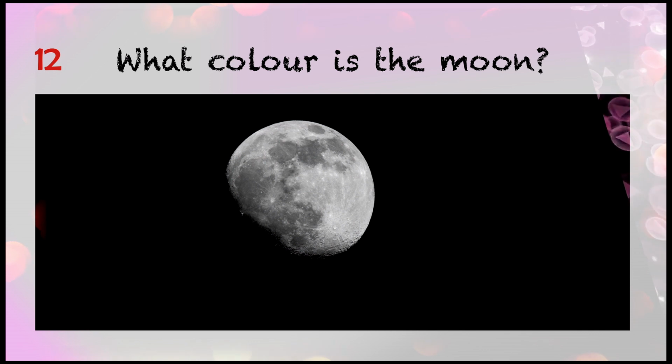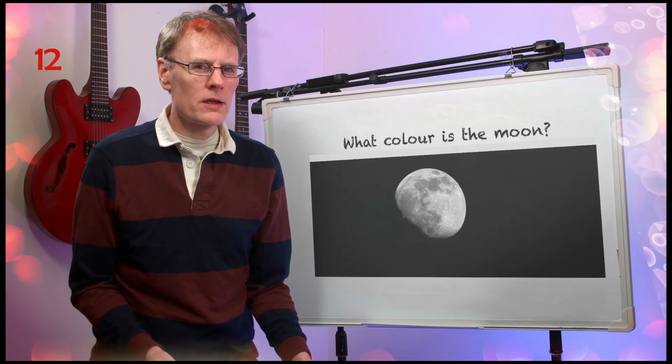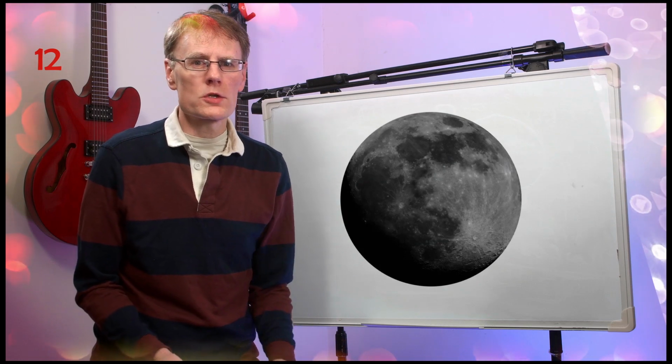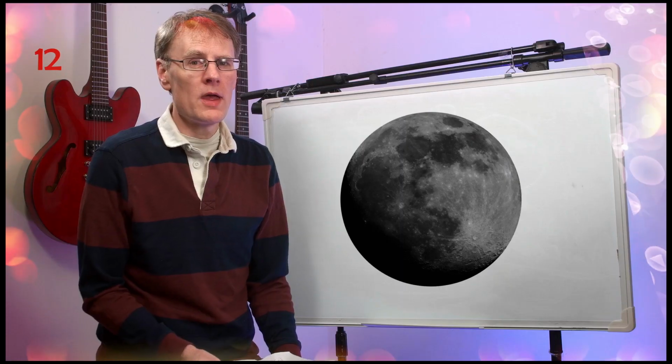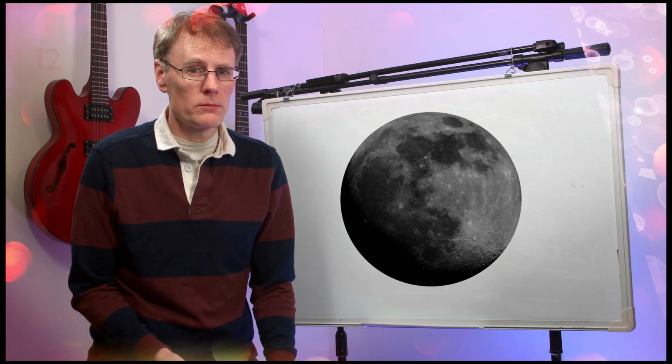What colour is the moon? The moon is, well, nearly black, the colour of perhaps charcoal or tarmac. It looks bright and white and shiny in the dark night sky because of the bright sun shining on it against the black background. But actually it's a very, very dark grey, probably sort of charcoal colour.